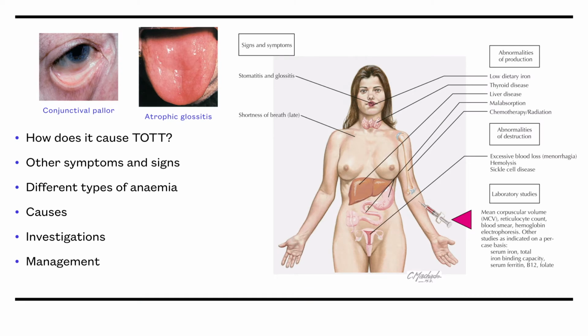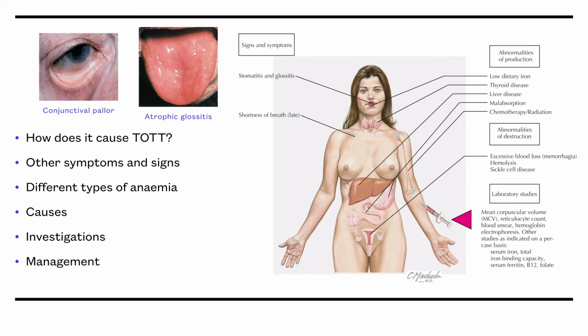Anemia is defined as hemoglobin levels which are 2 standard deviations below the normal for one's age and gender. In adult men, this means a hemoglobin of less than 130 grams per litre, and in adult women, this means a hemoglobin of less than 120 grams per litre.